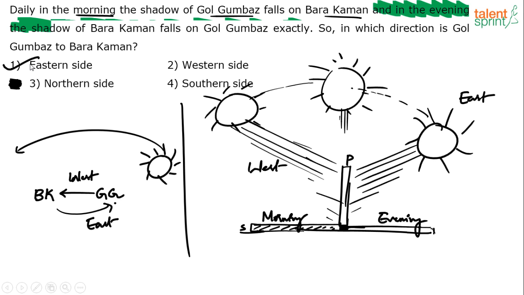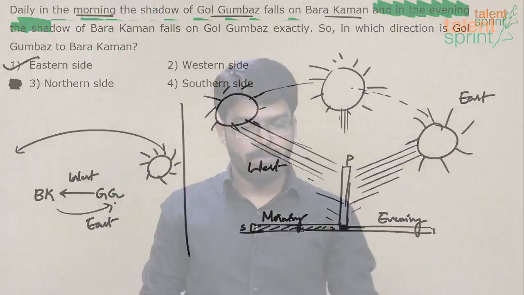Suppose the question is flipped. In which direction is Barakaman to Gol Gumbaz? Barakaman is towards the west of Gol Gumbaz. Right? Gol Gumbaz is to the east of Barakaman. So, eastern side, option 1 will be the answer. Did you all follow that?